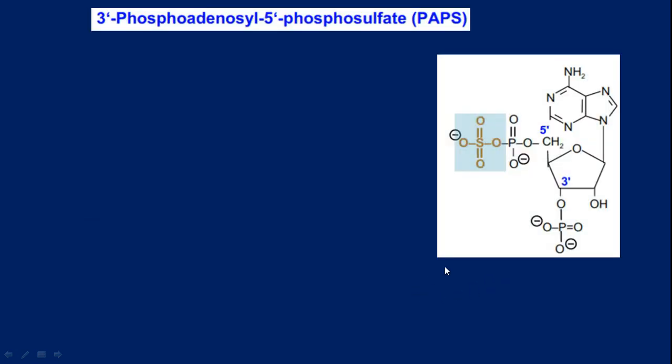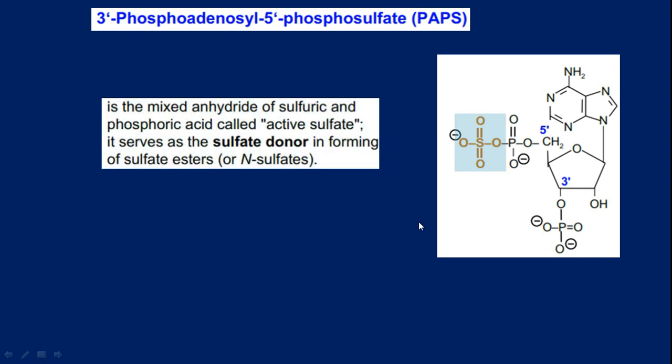So this is PAPS, 3-phosphoadenosine 5-phosphosulfate. Here, this part is sulfuric acid and this is phosphoric acid, in simple terms. So we have an anhydride bond over here, which is the reason this group is an activated species. This is a mixed anhydride. So this active sulfate helps as a sulfate donor. Whenever and wherever sulfation has to happen, this PAPS helps us.